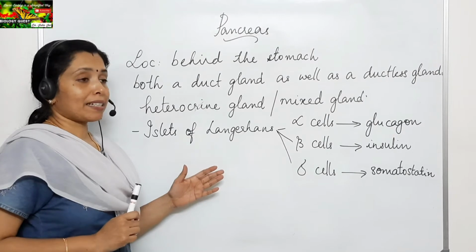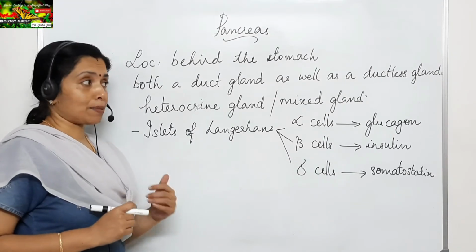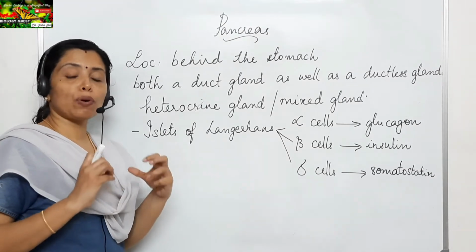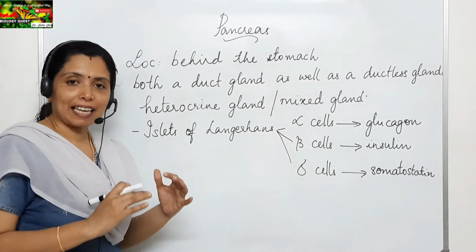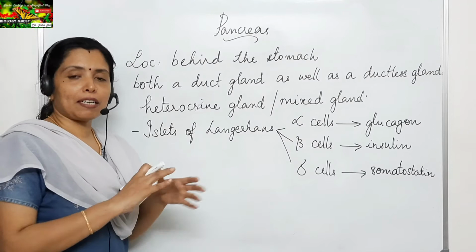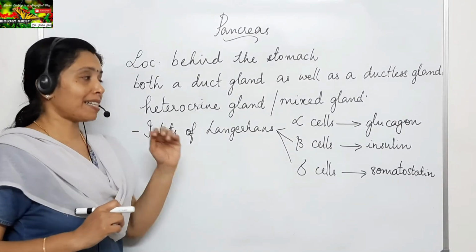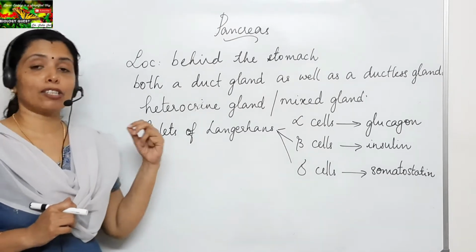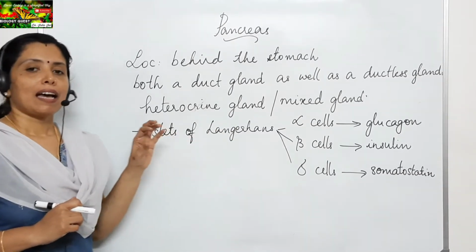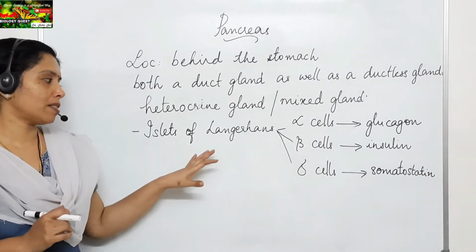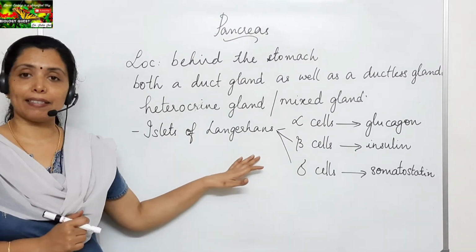So how does pancreas act as a duct gland as well as a ductless gland? As a duct gland, pancreas pours its secretion, that is the pancreatic juice, into the duodenum part of the small intestine. As a ductless gland or endocrine gland, pancreas has a special group of cells inside, called the islets of Langerhans.